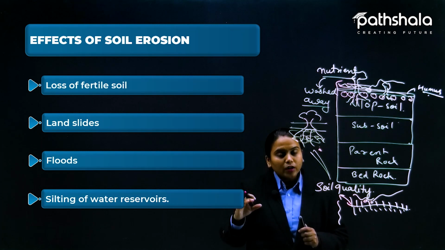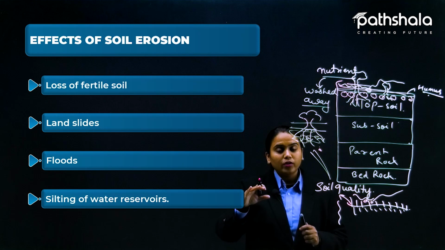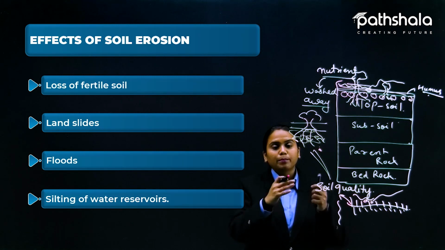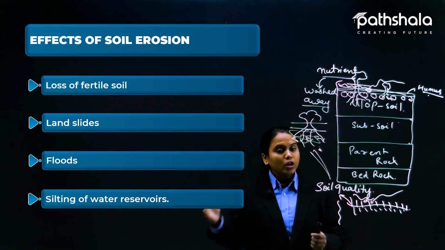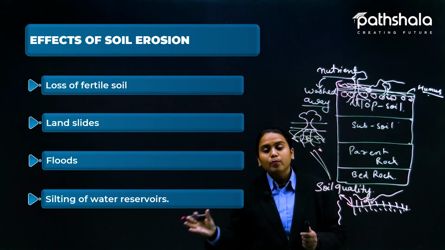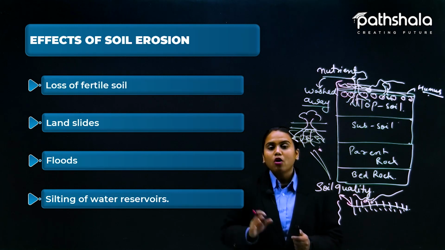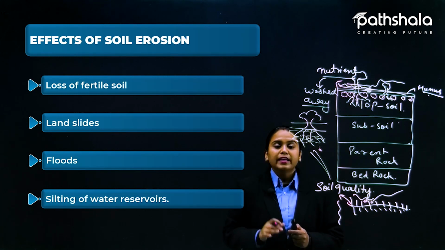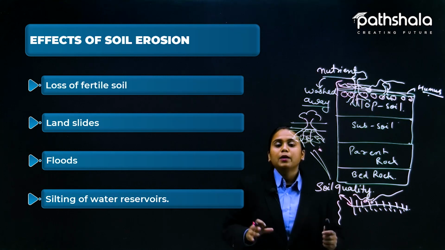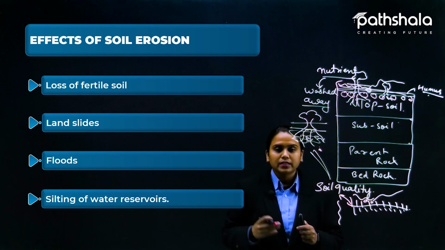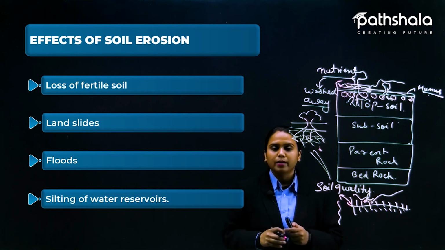It is not going to percolate, and if it is going to percolate, अगर वो percolate हो भी जाता, then it would be the better option for the plants to grow again, but it is not going to happen. So this automatically is the reason. So all these are the effects of the soil erosion, and they should be corrected by measuring steps. And here we are going to discuss what prevention we can take up.